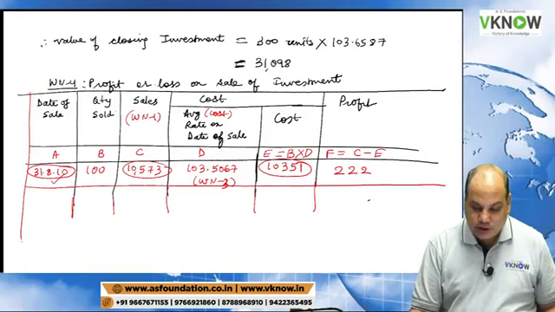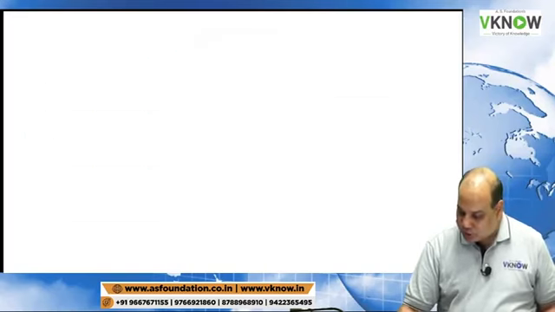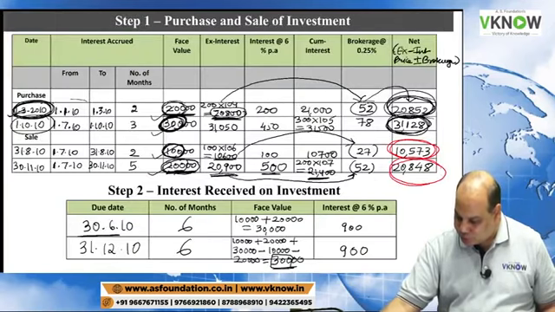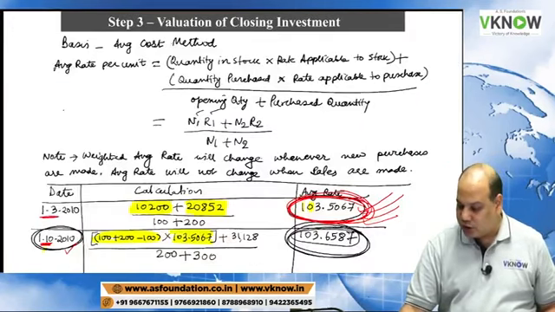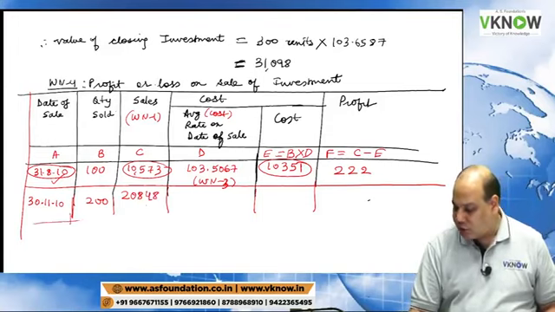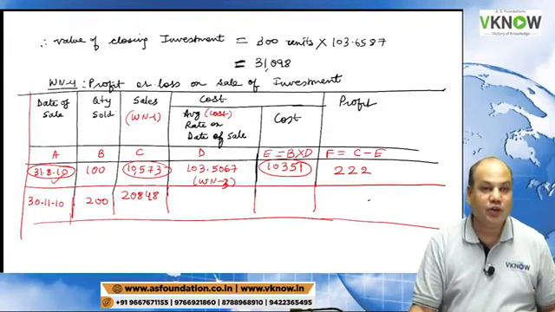What is the next date of sale? One line blank and write 30th November 2010. Sold 200 units. Go to working note 1 for checking the ex-interest amount after paying brokerage: 20,848. Can you see in the last column? Now, what is the average cost per unit on this date?